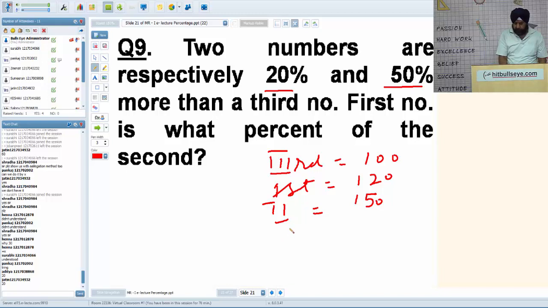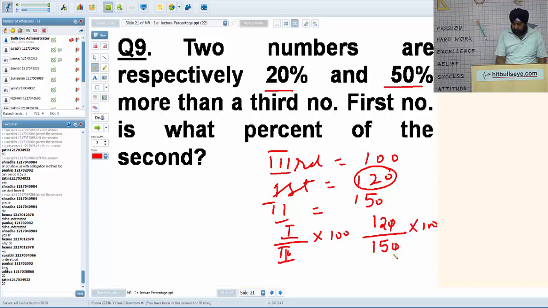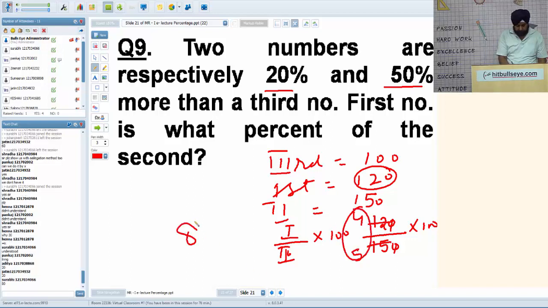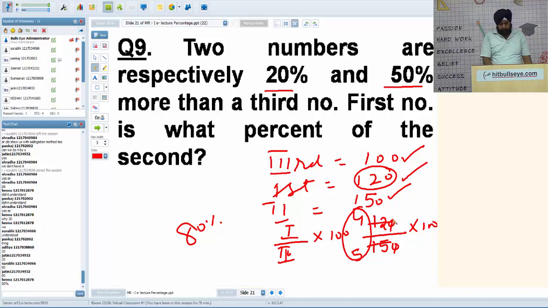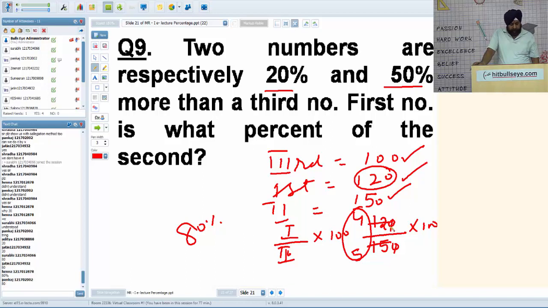First is what percent of second means first upon second into 100. Very simple. The first is 120. The basic question is 120 is how much percent of 150? It's 4 by 5, which is none other than 80%. Is it okay? I repeat, take the third number as 100, the first number becomes 120, the second 150. 120 is how much percent of 150? Absolutely right, you all are right. It's 120 upon 150, it's 4 by 5. 4 by 5 into 100 is none other than 80%.